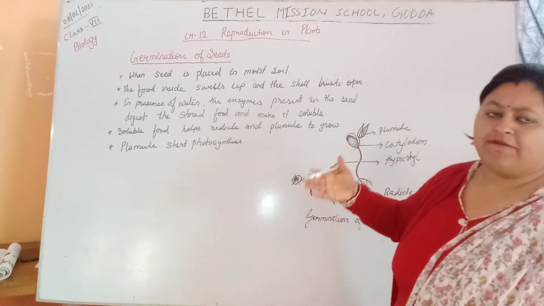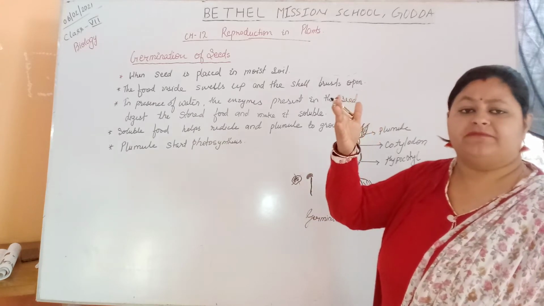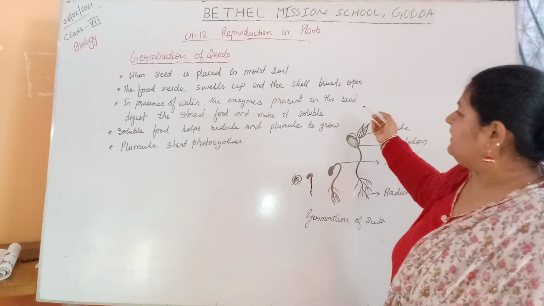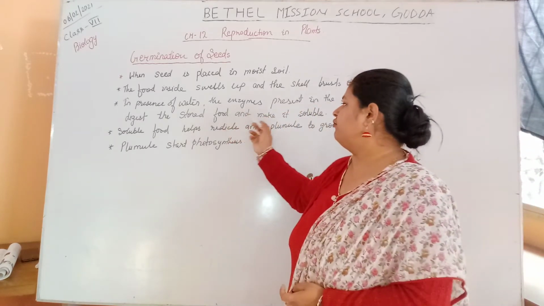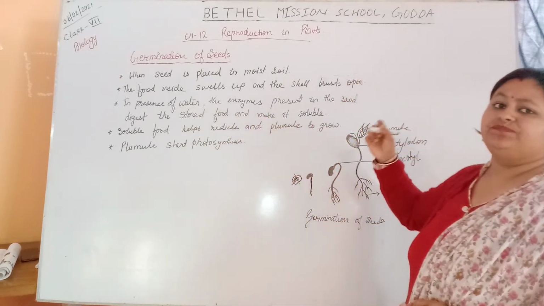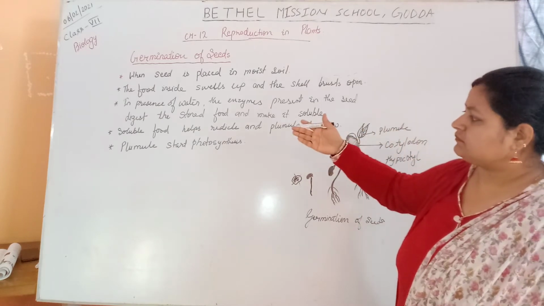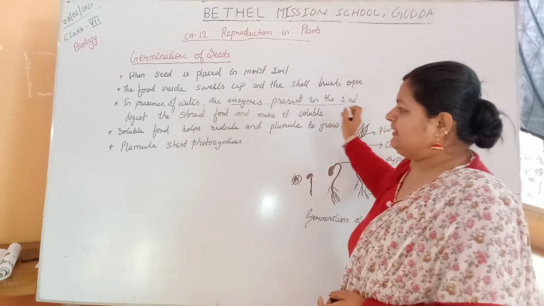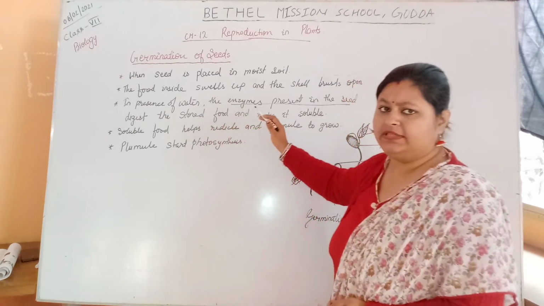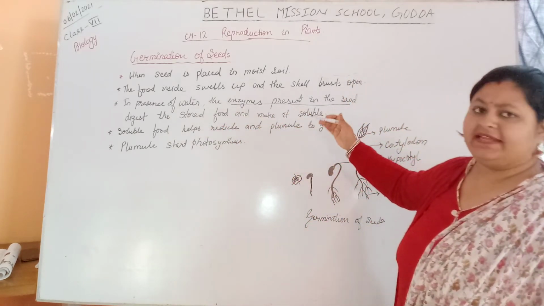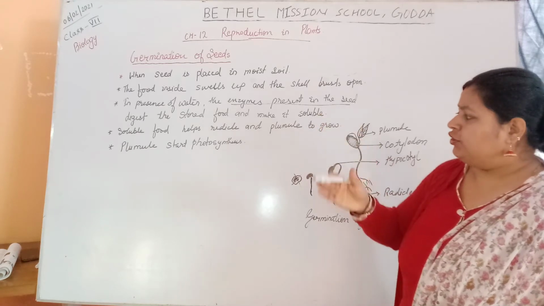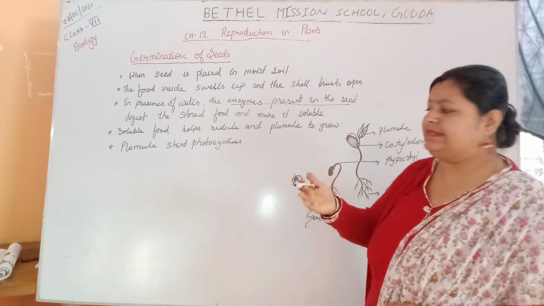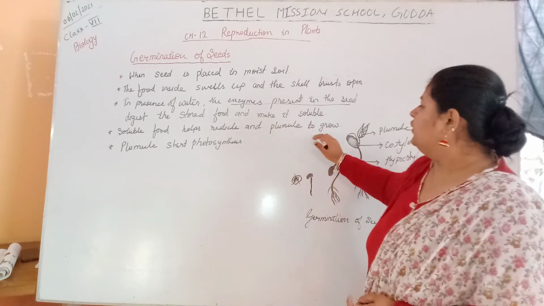In the presence of water and favorable conditions, the enzymes present in the seed digest the stored food and make it soluble. That soluble food makes the radicle and the plumule grow.